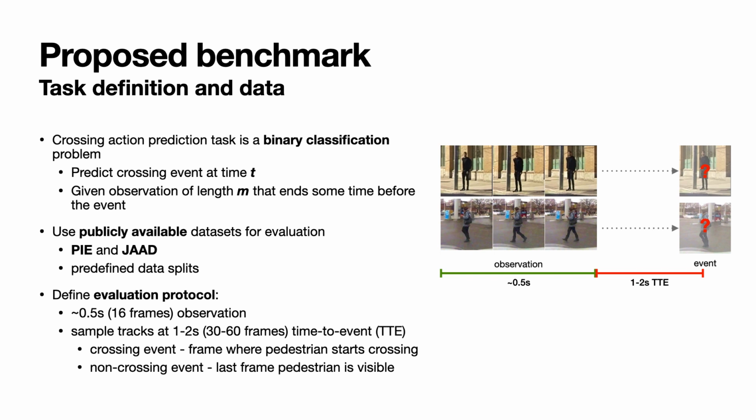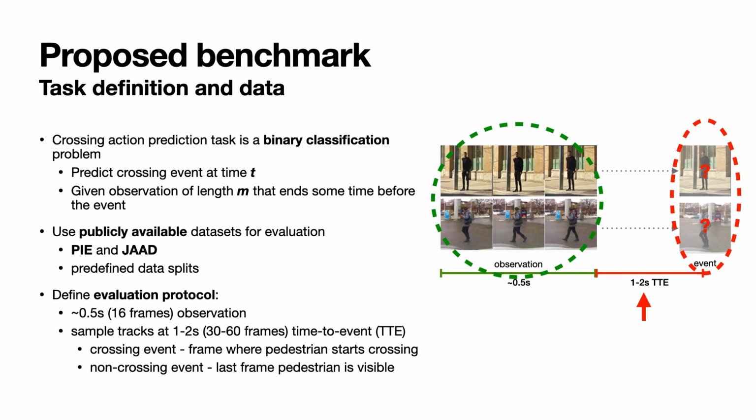Crossing action prediction task is a binary classification problem. We would like to predict whether the pedestrian will cross at time t, given the observation of length m that ends sometime before the event. For the evaluation, we use two publicly available datasets, pedestrian intention estimation or PIE, and joint attention for autonomous driving, JAAD. We will use train, validation, and test data splits as provided by the dataset annotations.